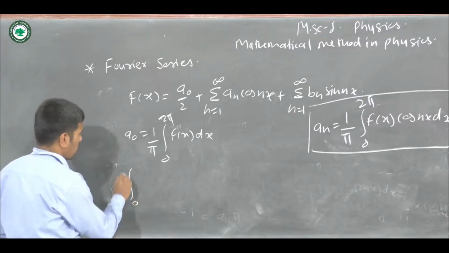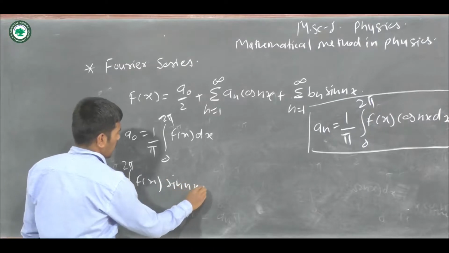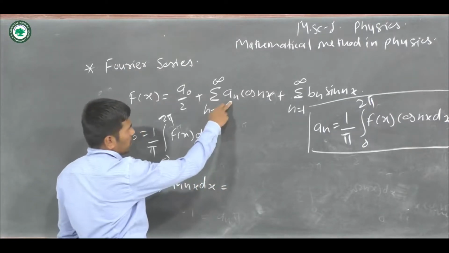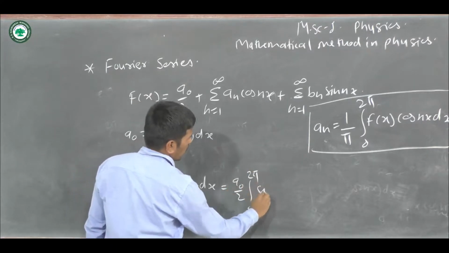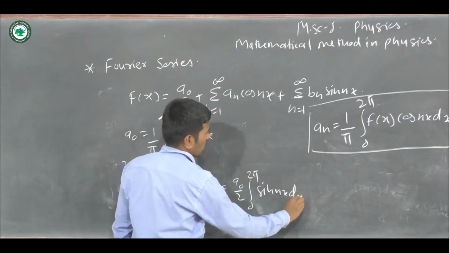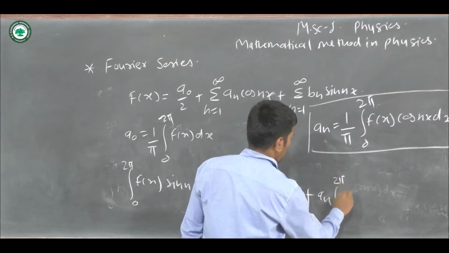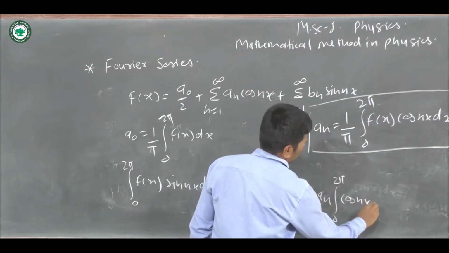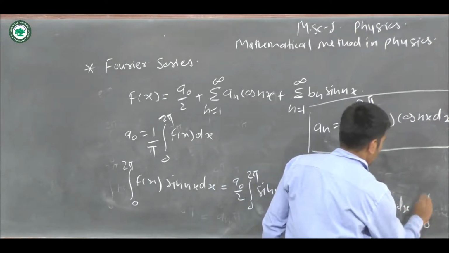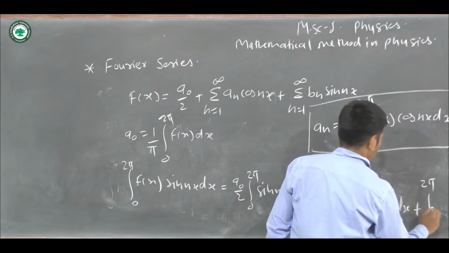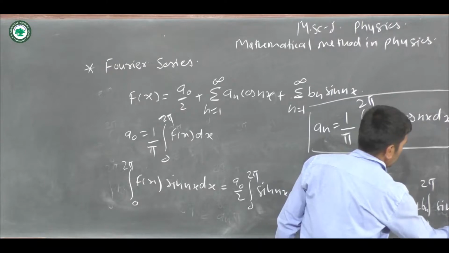So integration over 0 to 2 pi f of x into sin nx dx is equal to a naught by 2 integration over 0 to 2 pi sin nx dx plus an integration over 0 to 2 pi cos nx into sin nx dx plus integration over 0 to 2 pi bn sin square nx dx.